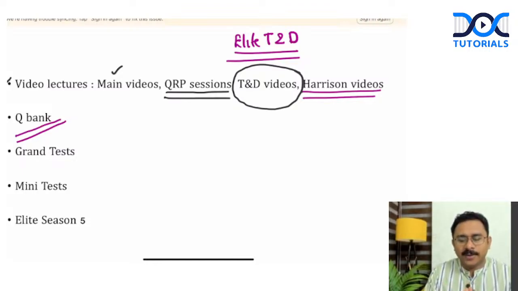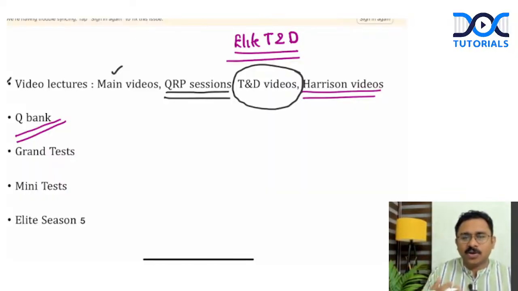When I interviewed Dr. Mathu, she told me that she had done the Q bank 3 times. I asked what percentage of the Q bank. 100% of the question bank she has done, and she has reviewed it again 2 times. So all in all, she has done the Q bank 3 times, and the same goes with Pratiksha as well, who's another INI topper. So you will have to aggressively go through the Q bank.